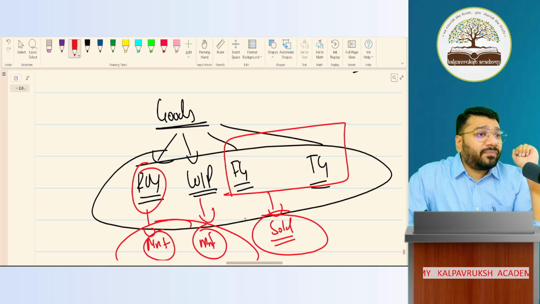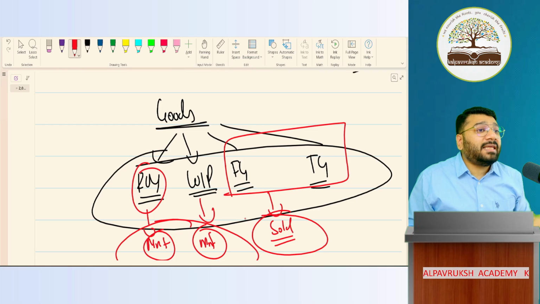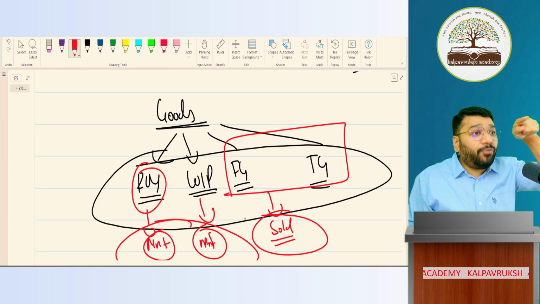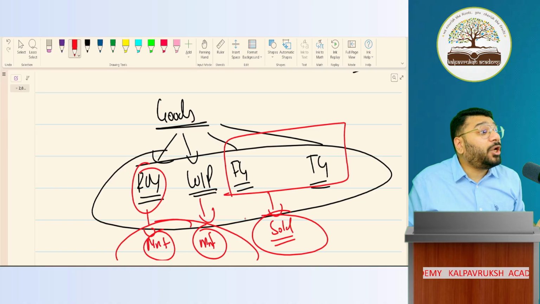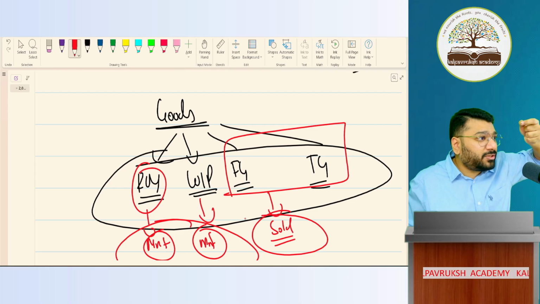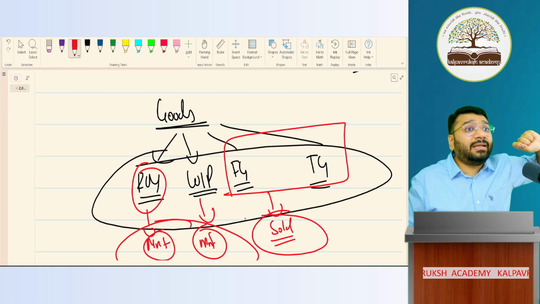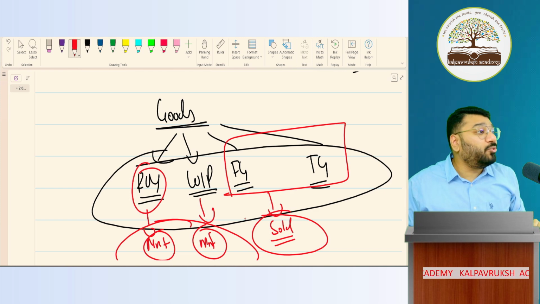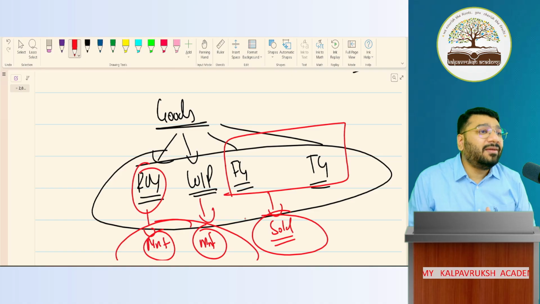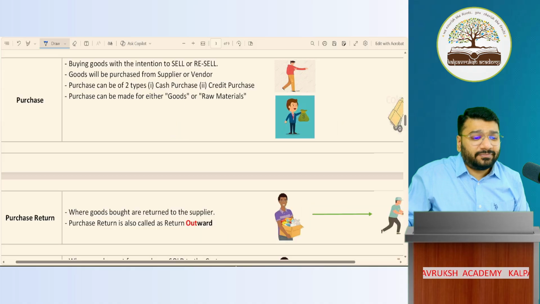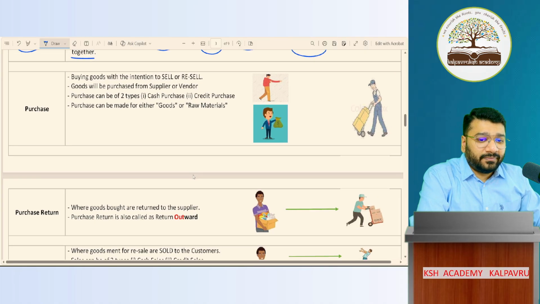Any goods that I buy where I consume it, such as in my business, I'm purchasing A4 sheets. Why A4 sheets? When I keep a test for you, I will take the printout of the question paper on A4 sheet. So that A4 sheet, can you physically touch? It's a physical item. Yes. Can I call it as goods? Normally you can call it as goods, but in accounts you can't call it as goods because I'm going to consume that in my business. Got it? Not got it? Clear or not clear? Can I continue further?